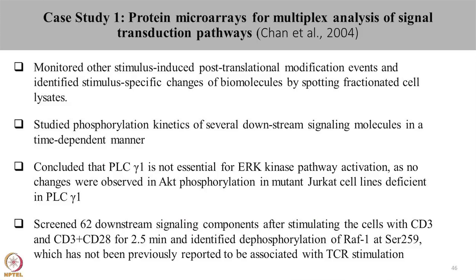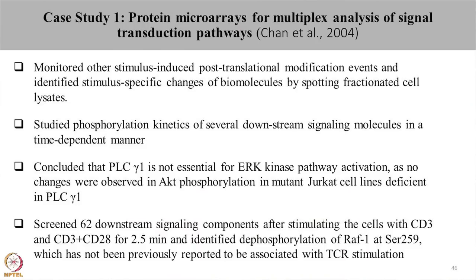To conclude, Chan et al. studied phosphorylation kinetics of several downstream signaling molecules in a time-dependent manner. They concluded that PLC gamma 1 is not essential for the ERK kinase pathway, as there was no change seen in the phosphorylation of AKT in the cells that were deficient in phospholipase C protein. Also, they screened the phosphorylation level of 62 downstream signaling proteins and identified a novel instance where RAF1 showed dephosphorylation upon T cell receptor stimulation.